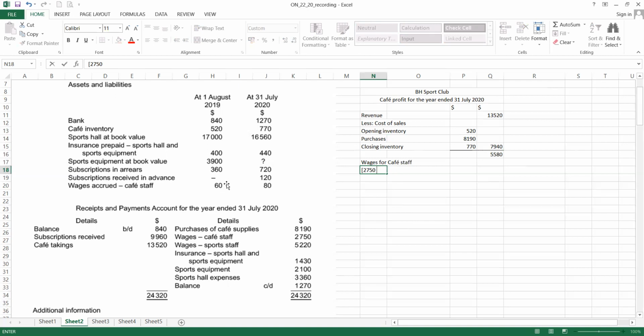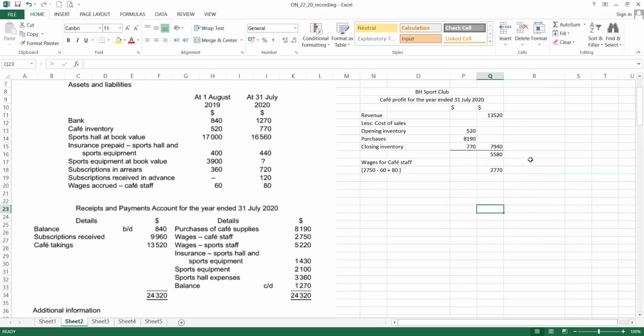Some of this amount we paid is for last year, so we have to minus out this 60. But at the end of the year, there is an amount not paid, which we need to plus 80. So payment minus opening and then plus closing. So we get 2750 minus 60 plus 80. Let me see what's wrong with the amount. Okay. So this is done, adjusted already.